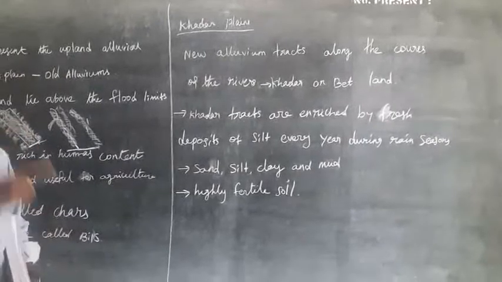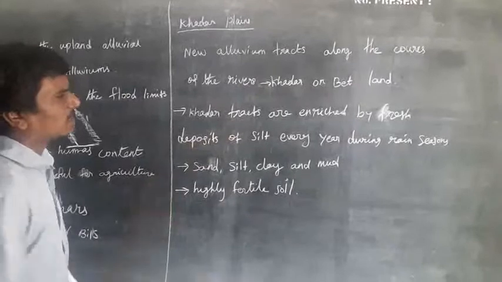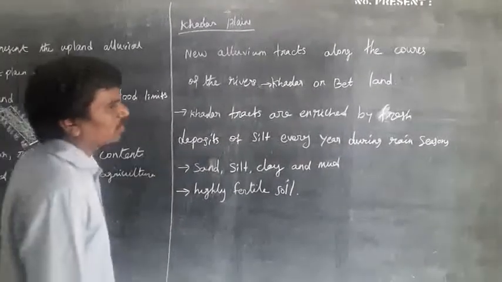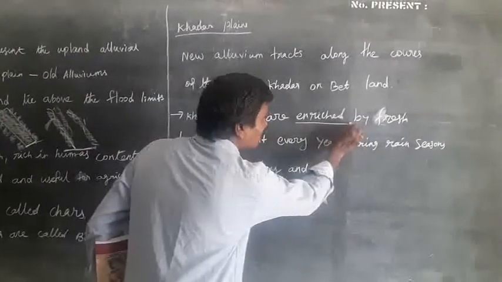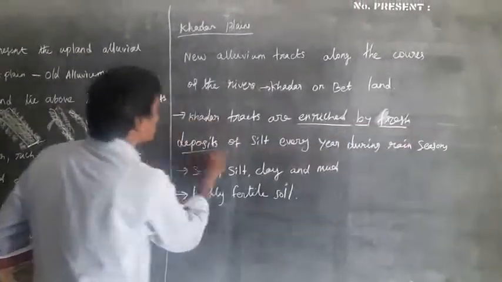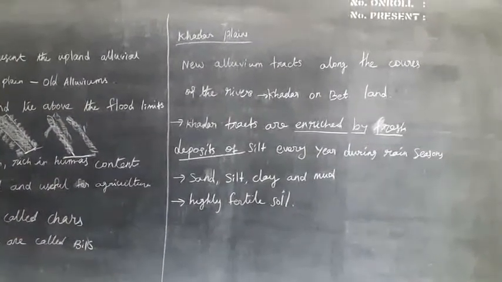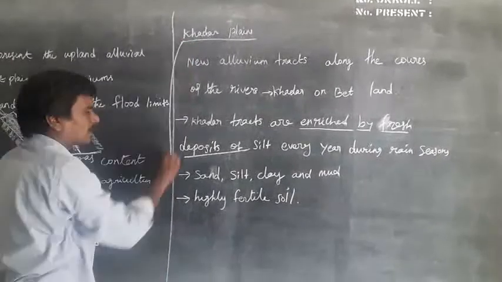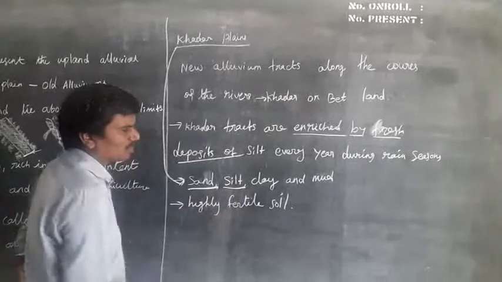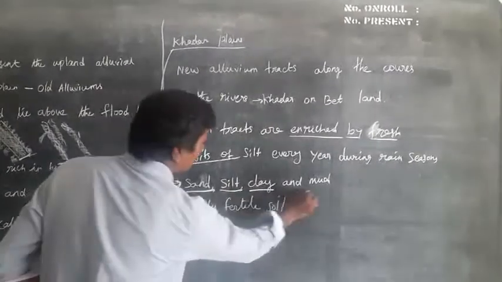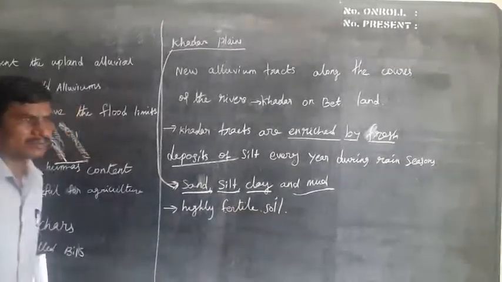Every year in the rainy season, the Khadar tracts are enriched by the fresh deposit of silt. It consists of sand, silt, clay and mud, and is highly fertile soil.